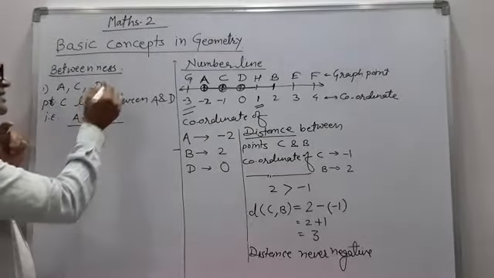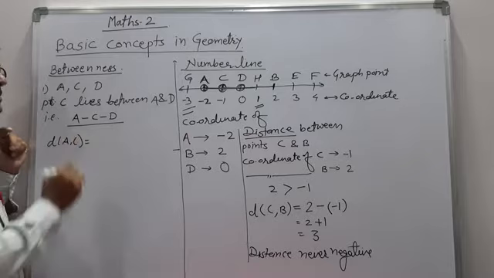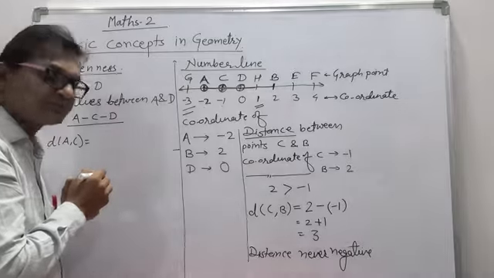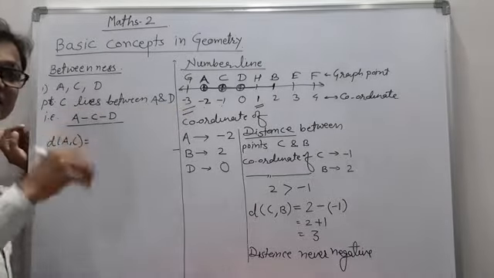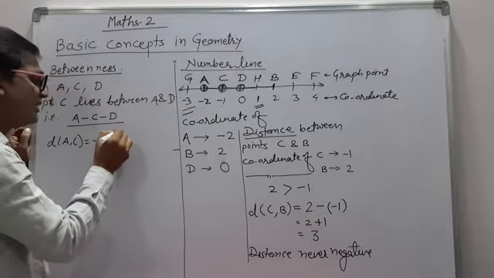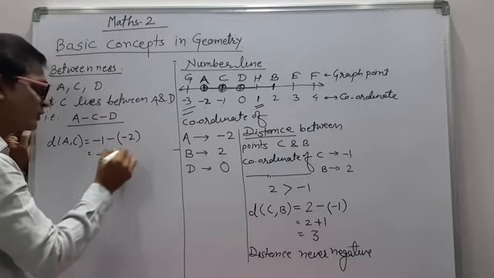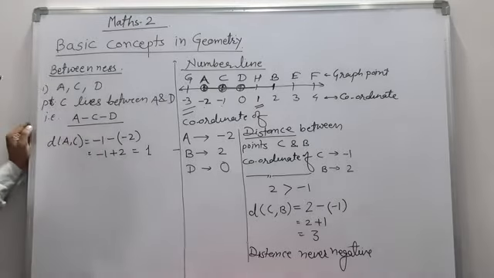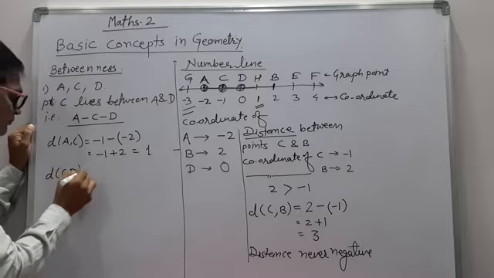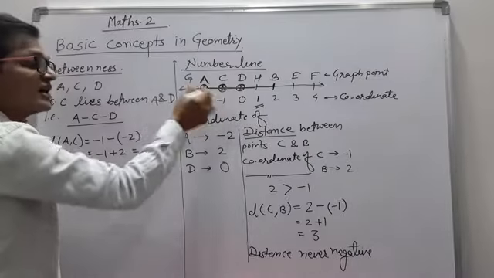In that ACD, we find out first the distance AC. Distance AC find out करो। C का कोऑर्डिनेट -1, A का कोऑर्डिनेट -2। Therefore -1 is greater than -2. -2 लेफ्ट में है तो छोटा है, -1 बड़ा है। Therefore -1 minus -2, therefore -1 minus into minus plus 2 is equal to 1. डिस्टेंस ऑफ CD निकालो। C का कोऑर्डिनेट -1, D का कोऑर्डिनेट 0 है। 0 is greater than -1.